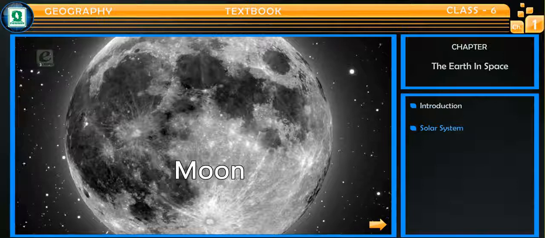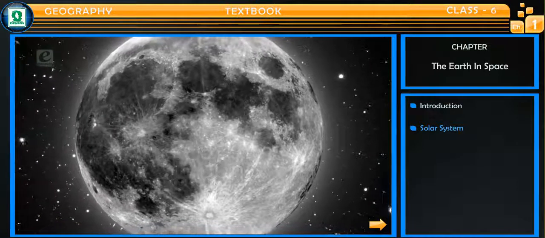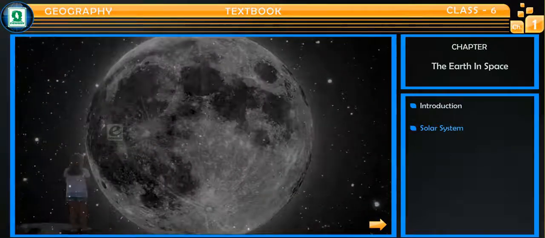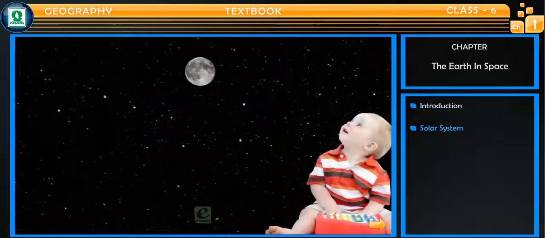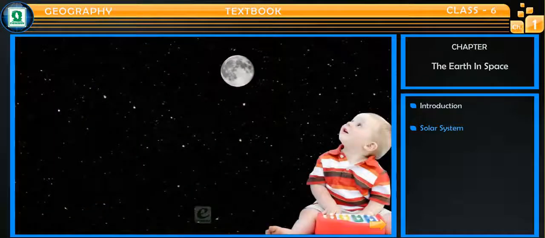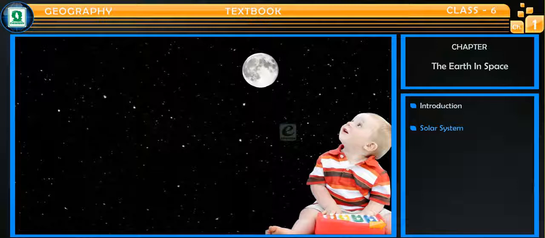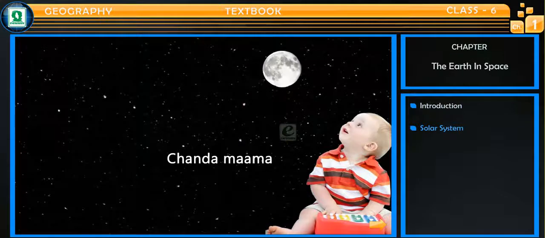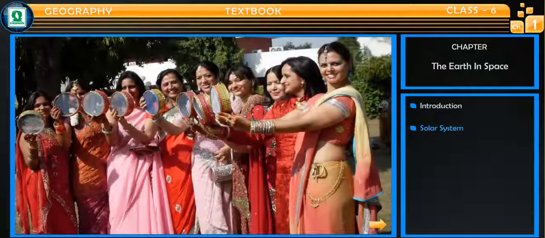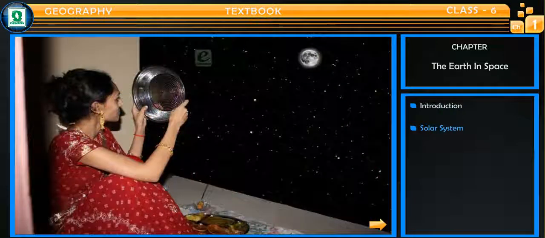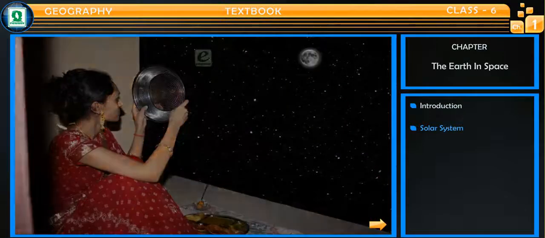Moon, the brightest object in the night sky, has emotional binding with the people of Earth. Children have always been attracted to the beauty and brightness of the moon and hence call it Chanda Mama. Various festivals are celebrated in India in relation to the position of the moon.